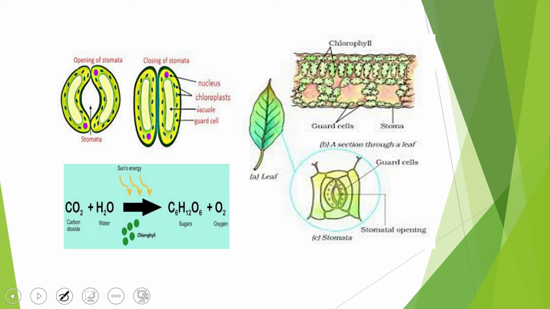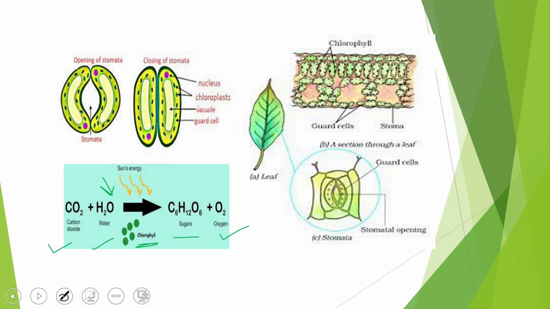Now you can see that the inorganic substances which are required are carbon dioxide and water. Another requirement is that sunlight should be there, plus chlorophyll should be there. After these reactions, what we are going to get from the plants is sugars in the form of glucose, with the formula C6H12O6, plus oxygen will come out. So this is a simple chemical reaction of photosynthesis.